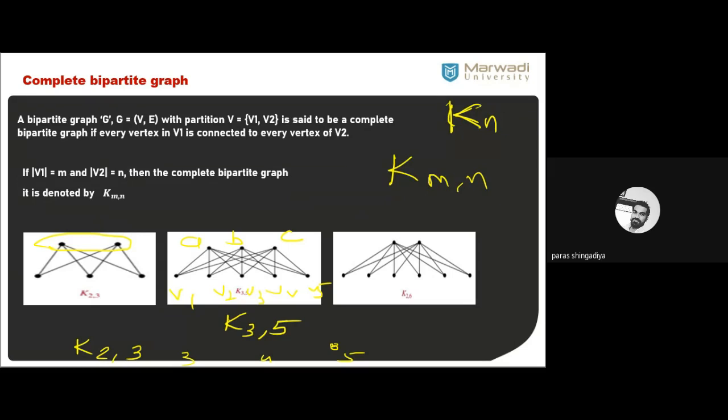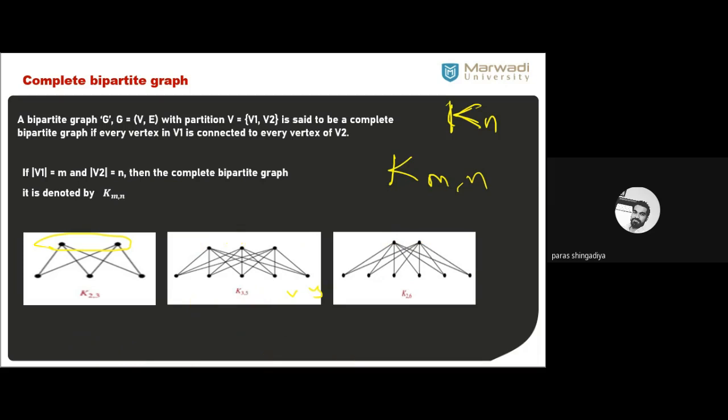This edge is not possible. If I connect internal vertices with this edge, this edge should not be there. Similarly, this edge should not be connected. Internal vertices should not be connected in a bipartite graph as well as a complete bipartite graph. Now next, how can we count the edges?